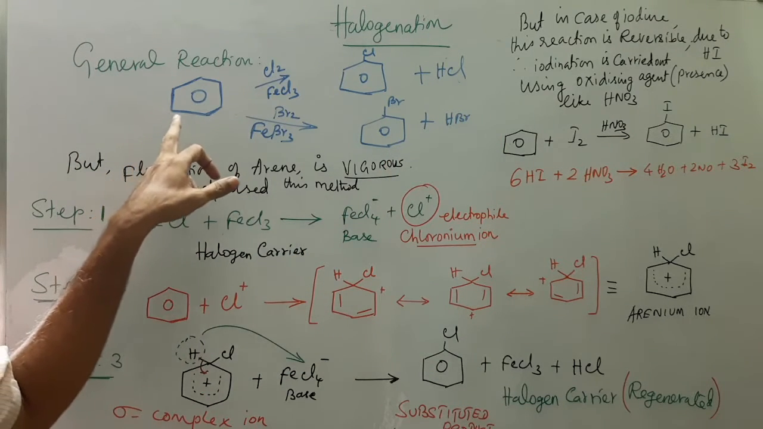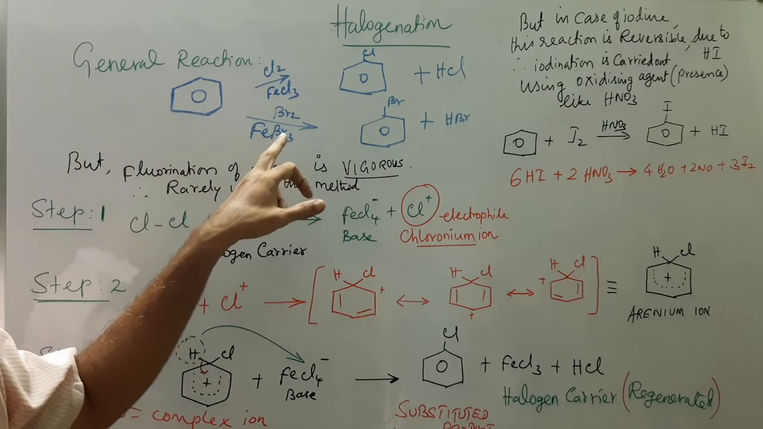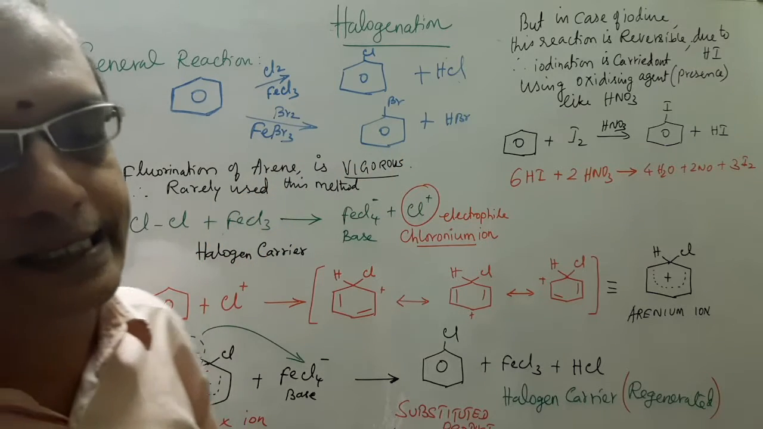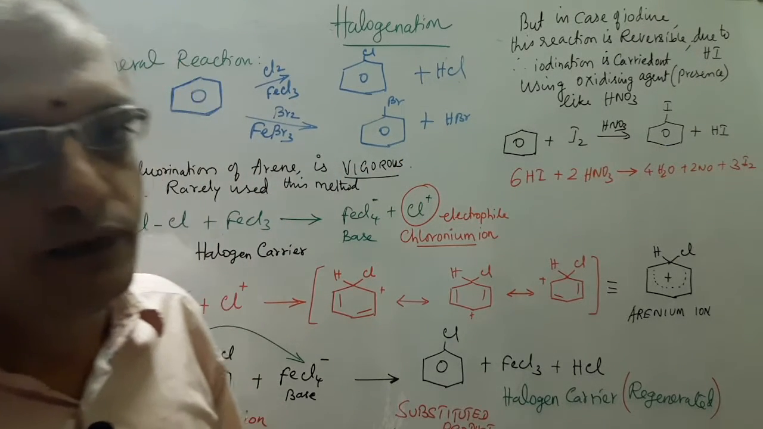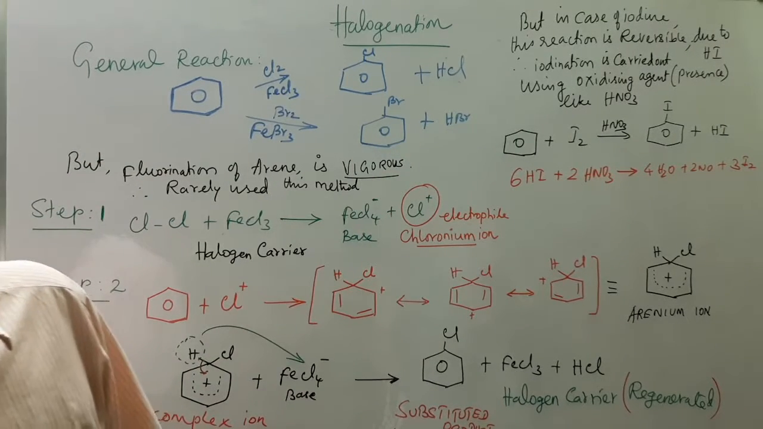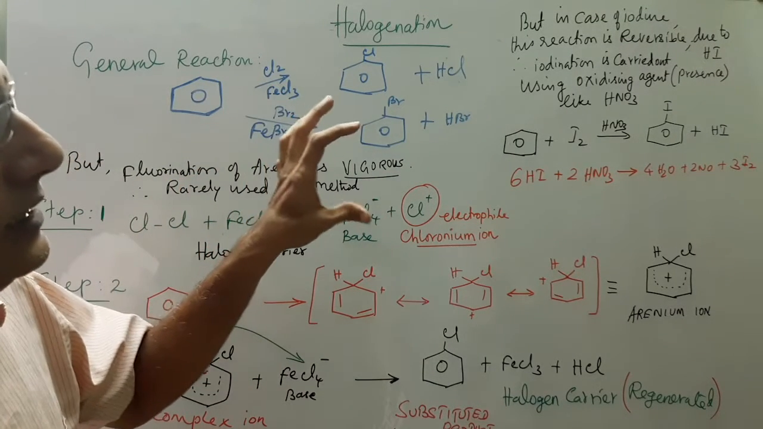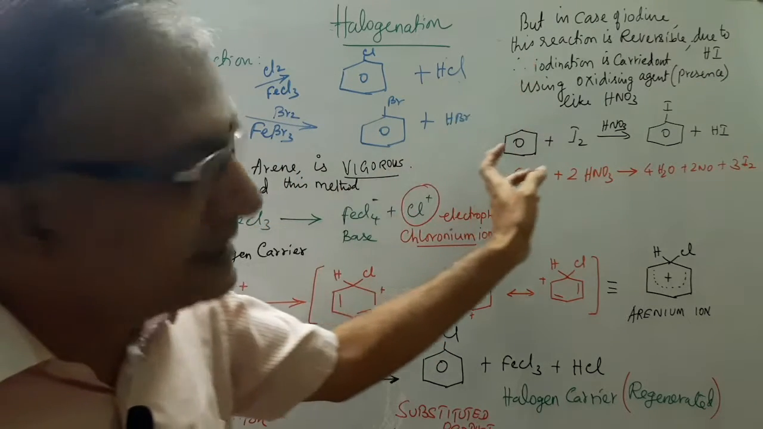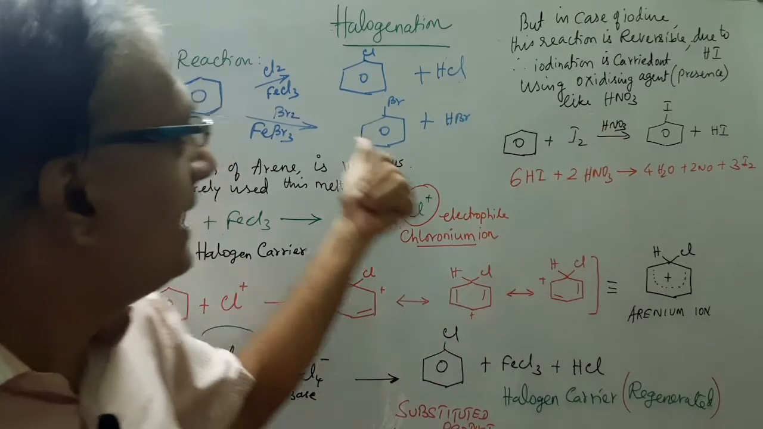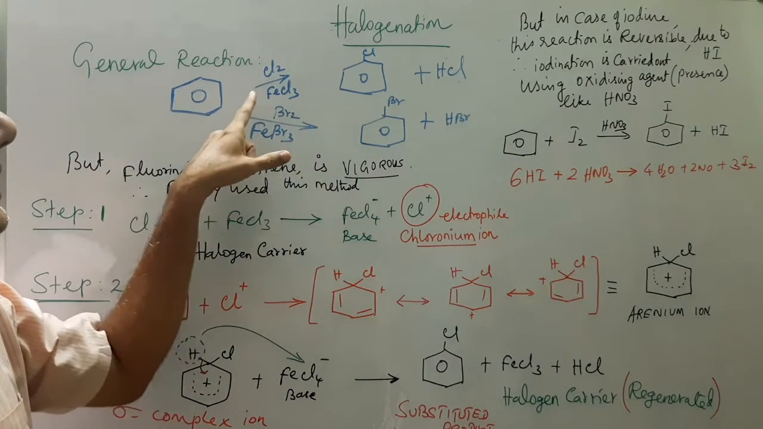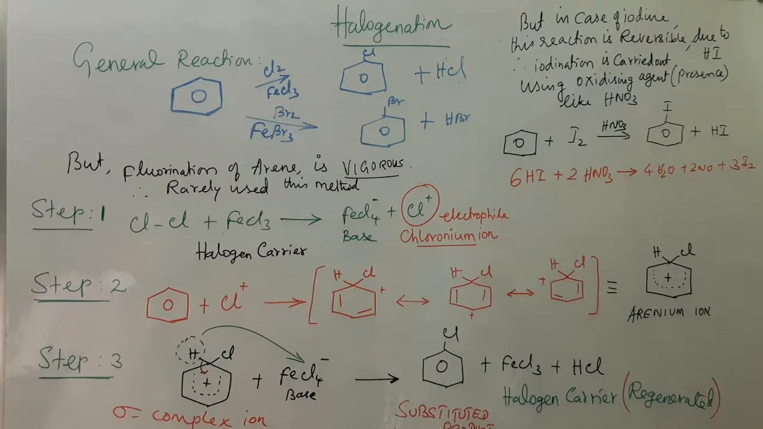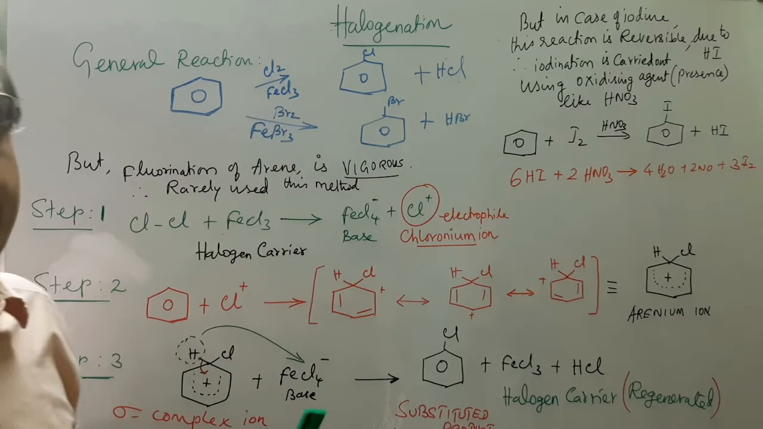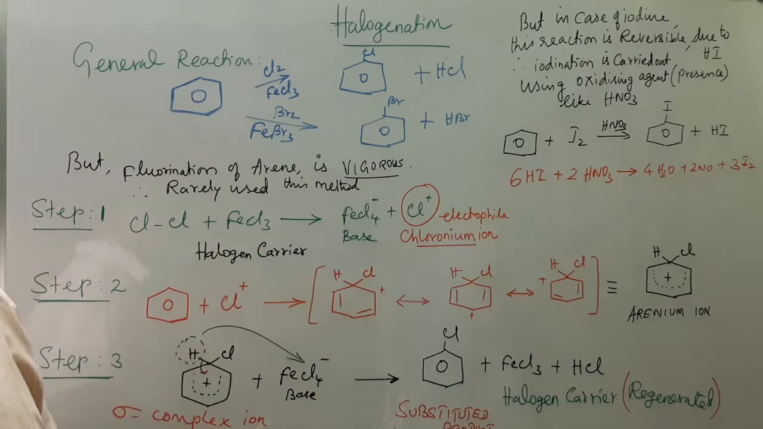Similarly, in bromination with ferric bromide, bromobenzene is resulted. Whereas in the case of iodination, such a thing is not possible, provided the reaction is not taking place with the halogen carriers. So here ferric chloride and ferric bromide are called halogen carriers, or like our catalyst.